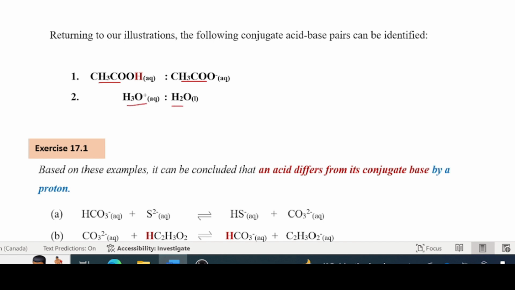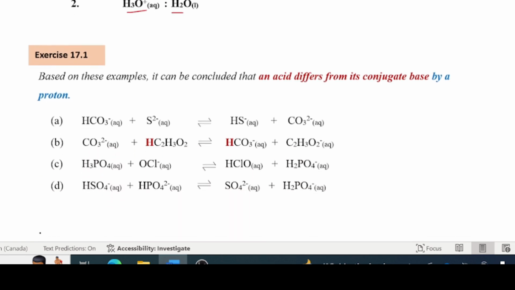Can we identify any here? Let's see if we do one. You're asked to do this one. Which one will be the acid here? Obviously the guy with the hydrogen, right? So that is going to go onto that guy here. So we call that